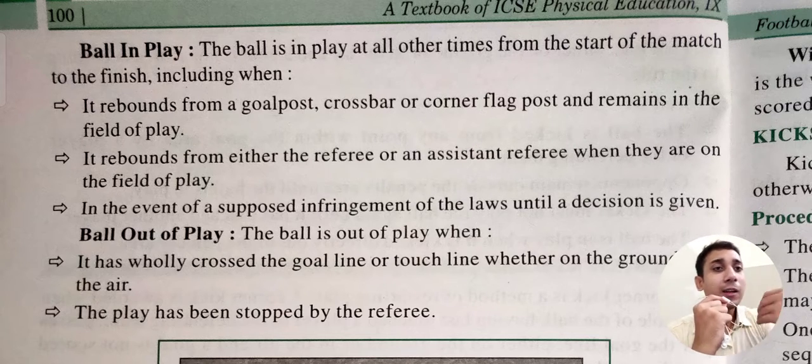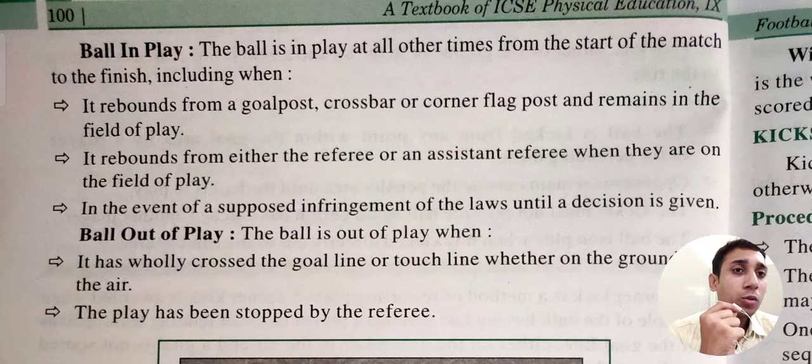If the players break any law, the ball is not in play until the decision is given.